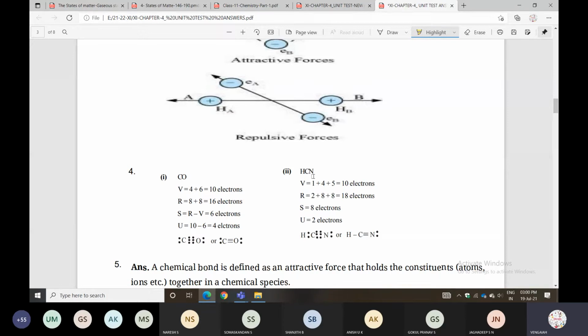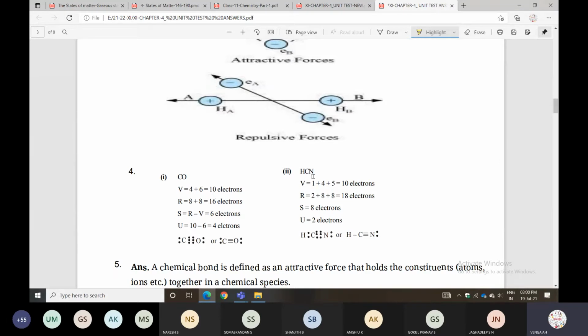S is nothing but shared pairs of electrons, and U is nothing but unshared electrons. So you can follow those formulas while writing the total number of electrons. Except hydrogen, every remaining element contains 8 electrons.